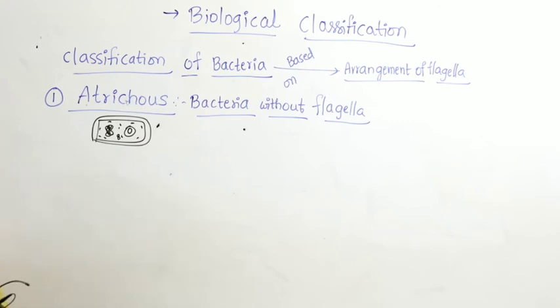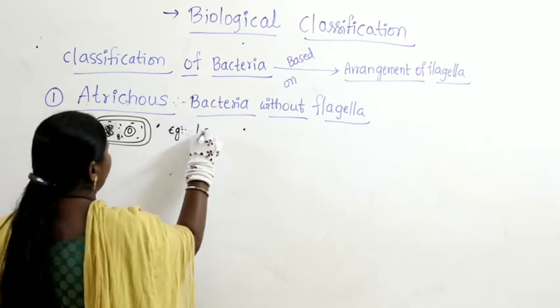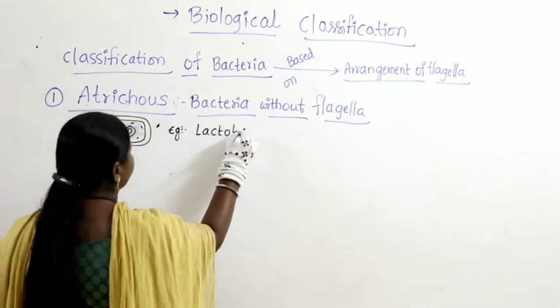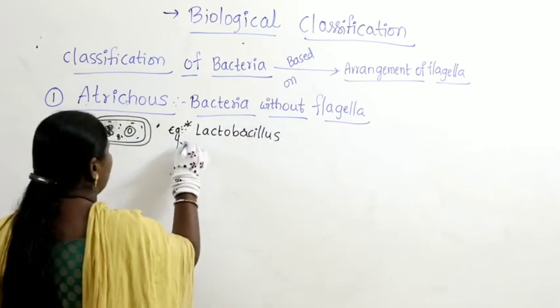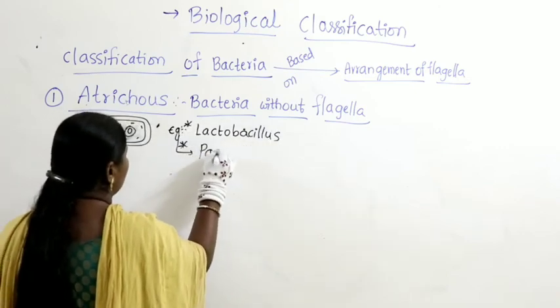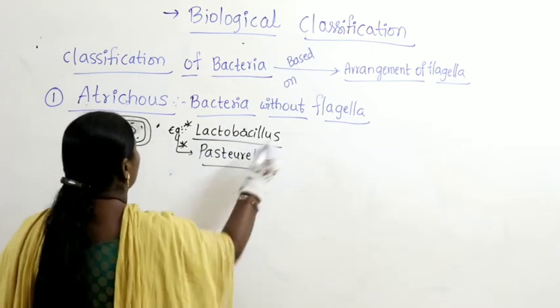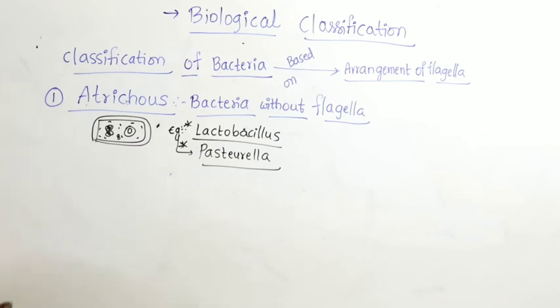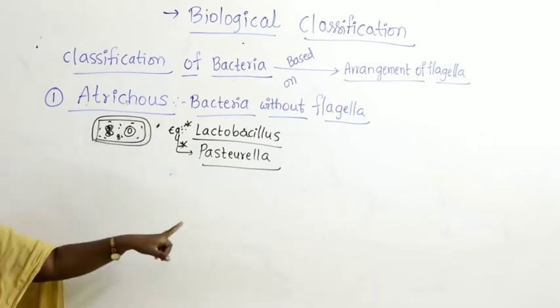So for this let us take examples: Lactobacillus and Pasteurella. Atrichus meaning the bacteria without flagella.